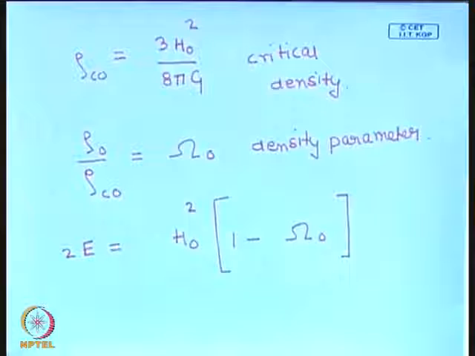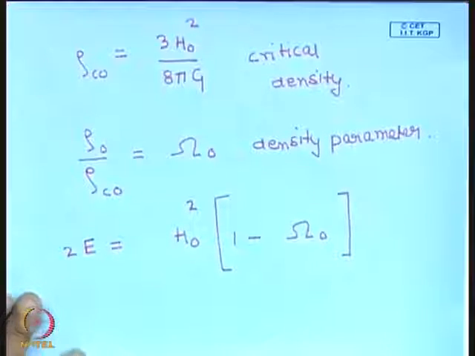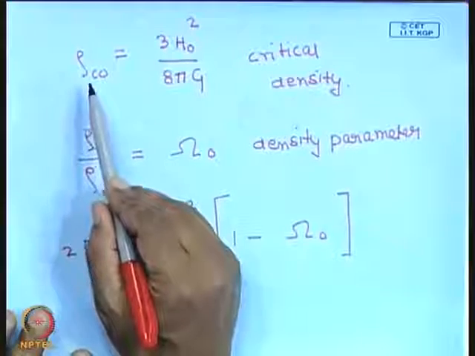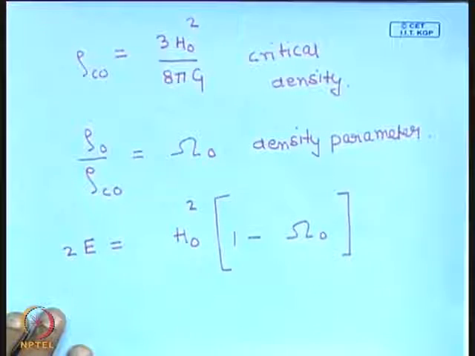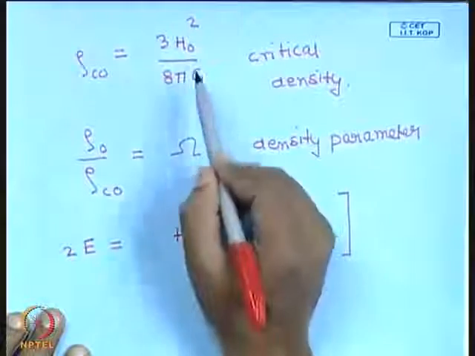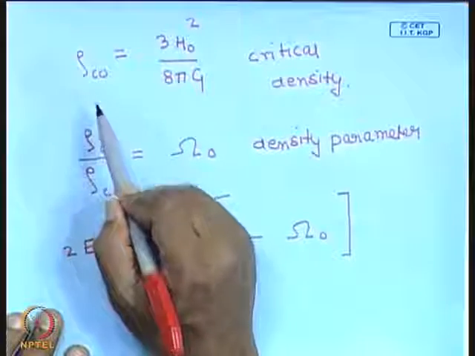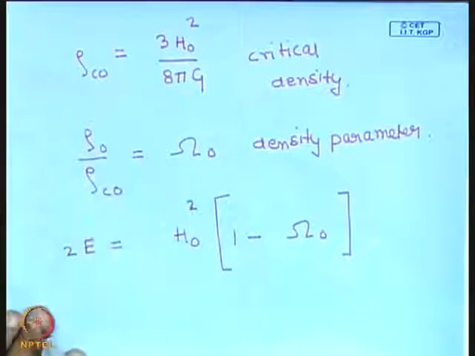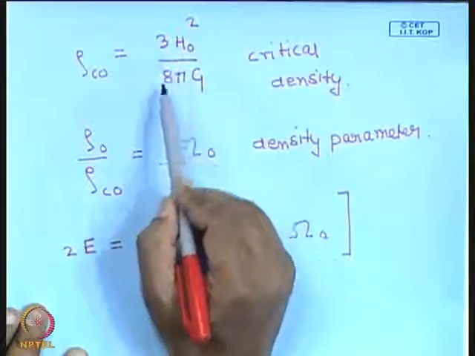Let me again remind you what these things that we have discussed are. We see that the Hubble parameter defines a density scale in the universe. So the present value of the Hubble parameter defines the present value of the critical density, which is rho c naught, and the critical density is 3 times the Hubble parameter square by 8 pi g.